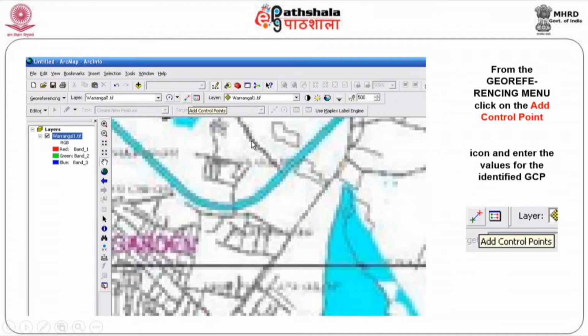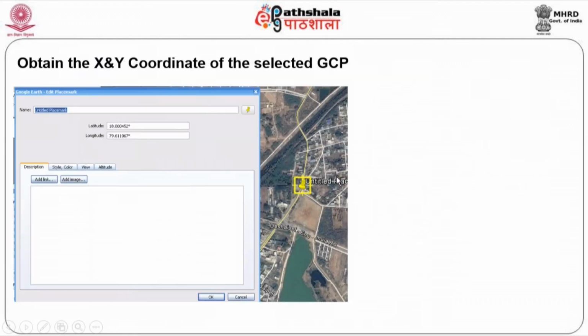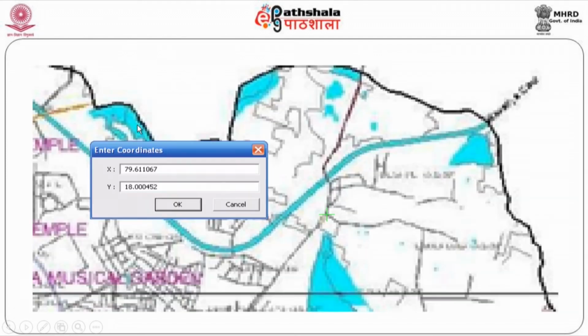Now, to georeference, I will have to use this tool. A small tool is there, isn't it? Come here and double click here, and it will ask what you want to do. It will ask what values you want to incorporate. To get the XY, go to Google. In Google, you can get the value here, and once you know the X and Y values, it is very easy. Just copy this value and incorporate it here. Now you know where the point is, you have to incorporate the values here, and then it becomes much easier for you to understand.